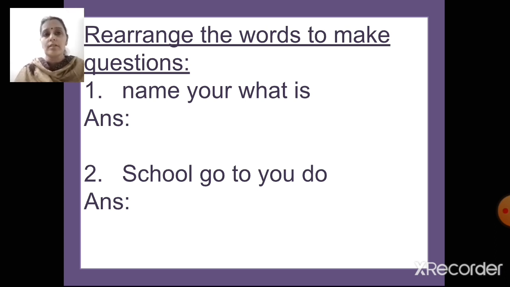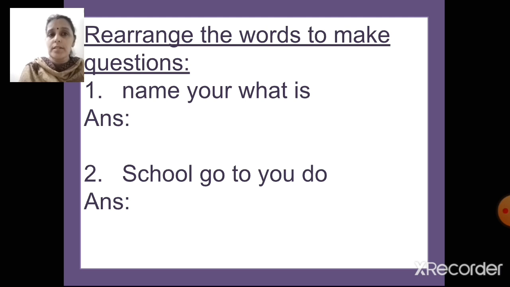So the question is, rearrange the words to make questions. The first one is: name your what is. So what should the answer be to that? Write it down in the next line.